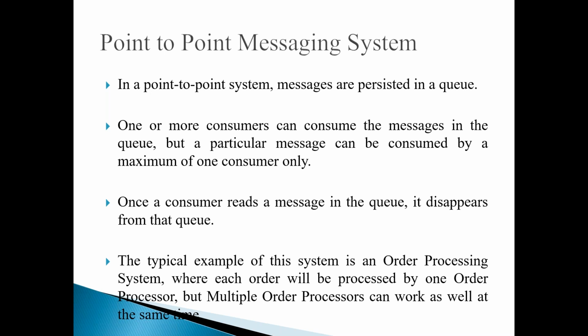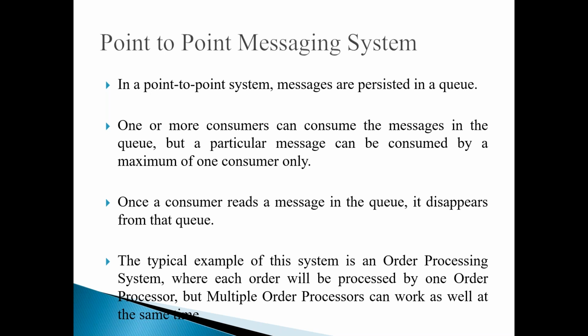To make it simple, let us take any big e-commerce application. You might have multiple consumers to process the orders, but once the order is processed by one consumer, other consumers cannot process the order.